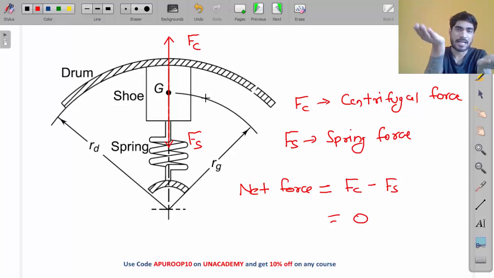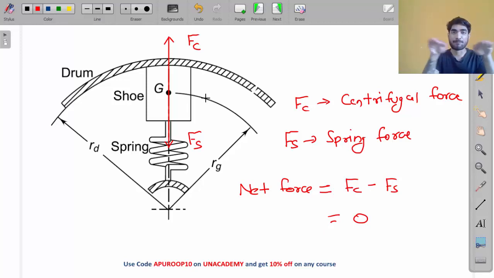Fs is 100, Fc is 150 Newton. Let's say I am increasing the speed beyond 100 Newton. So now Fc is increased to 150, but Fs will remain there, because this is the maximum value of Fs, the maximum spring force, 100. So this is now 150 and this is 100. So now my friend, the net force will be equal to how much?